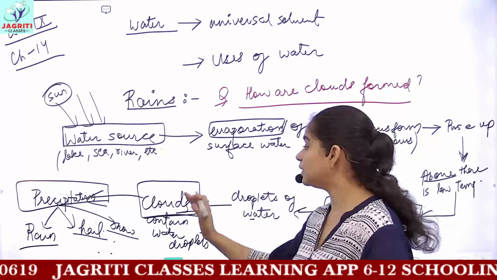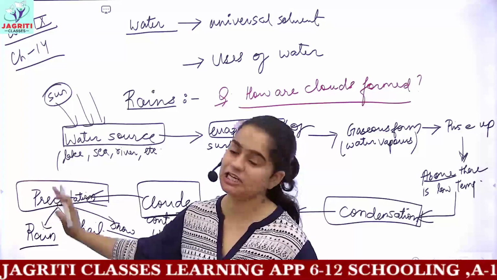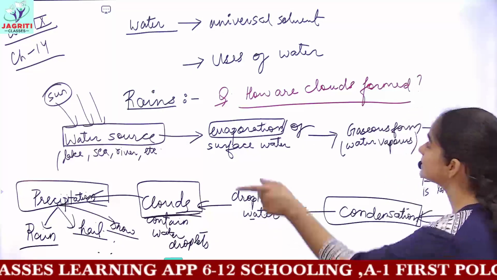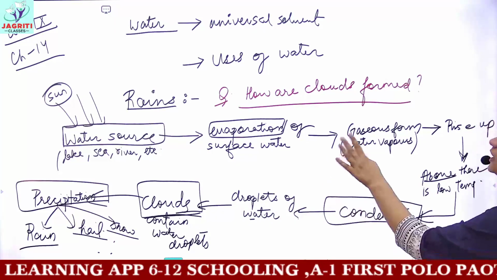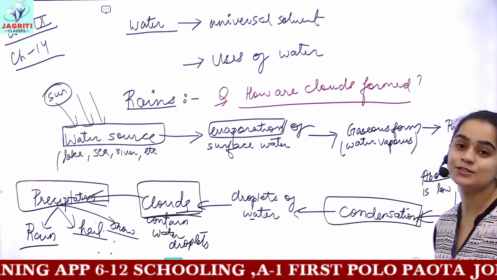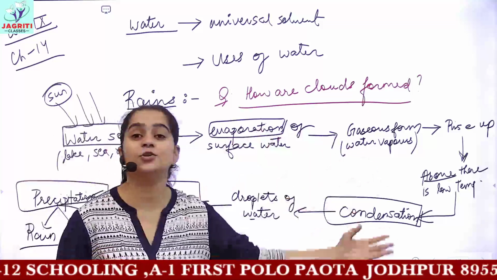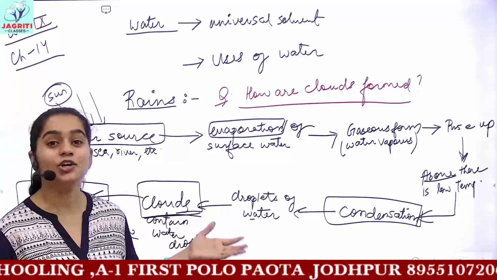Okay, so clouds do the process of precipitation, and precipitation can have various forms. So this is the flow chart which gives you the answer to the question, how are clouds formed? Okay, I hope this is clear. This is much similar to the water cycle which you have read in your junior classes.